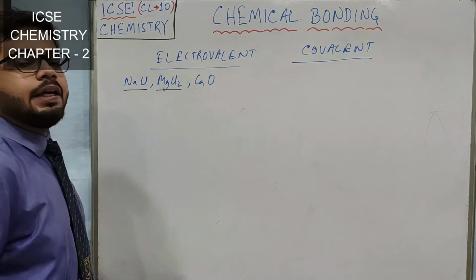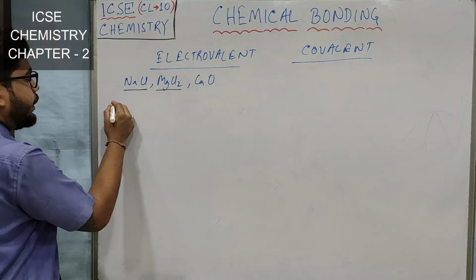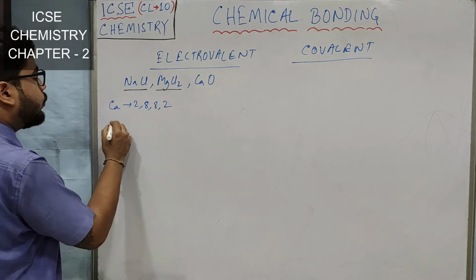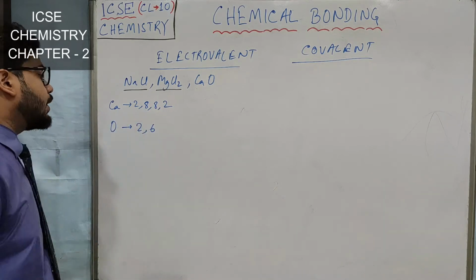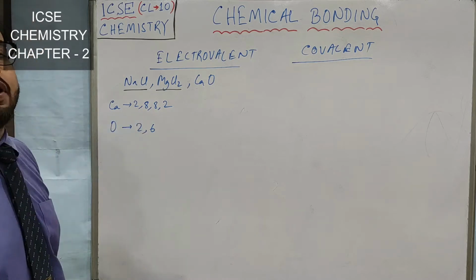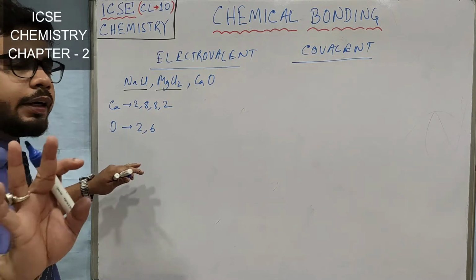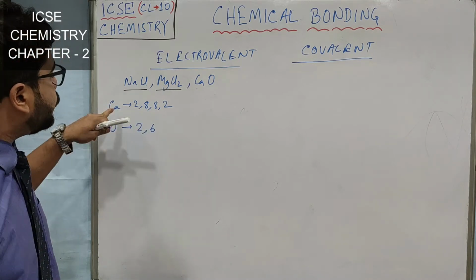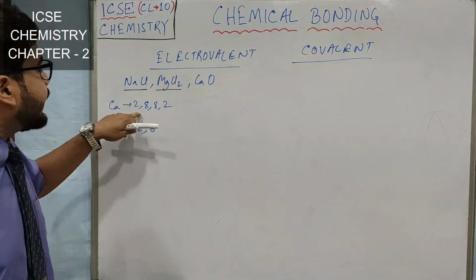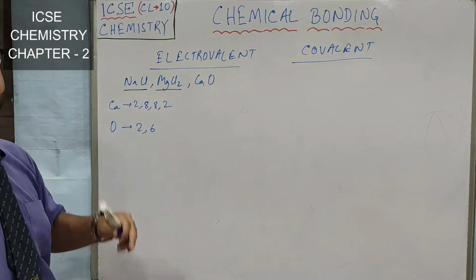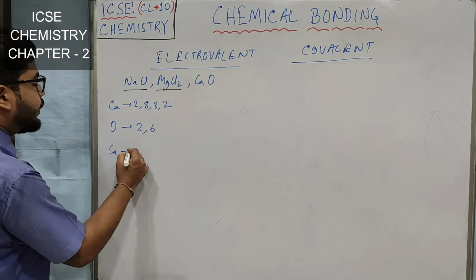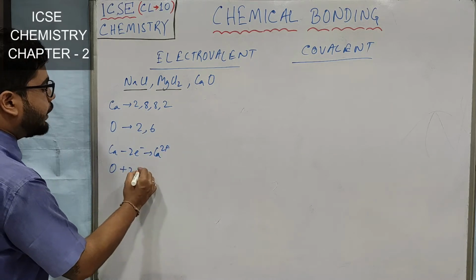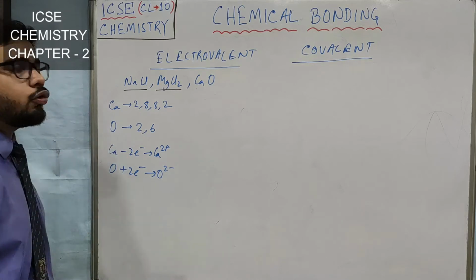Okay, so let's see what happens for calcium oxide. You all know calcium has an electronic configuration of 2, 8, 8, 2 and oxygen is 2, 6. So if you observe these two electronic configurations, if oxygen gains these 2 electrons from calcium, then calcium's octet is also complete, oxygen's octet is also complete. So Ca minus 2 electrons will give Ca2+, whereas oxygen will gain 2 electrons to become O2-.